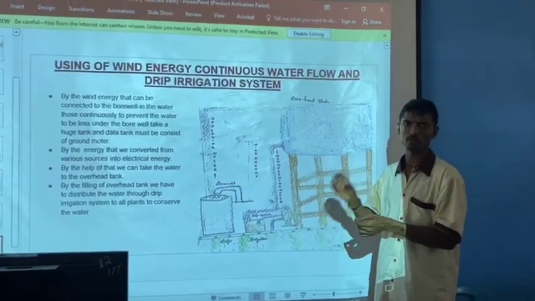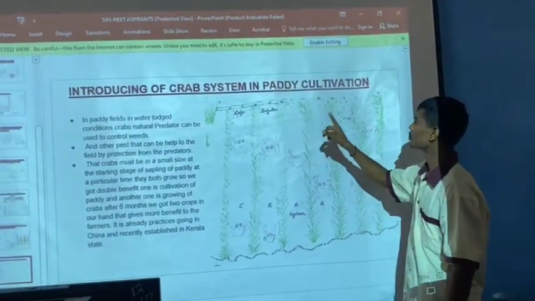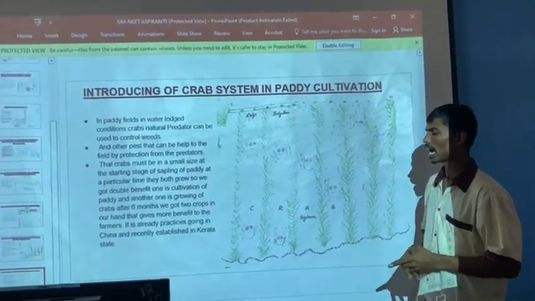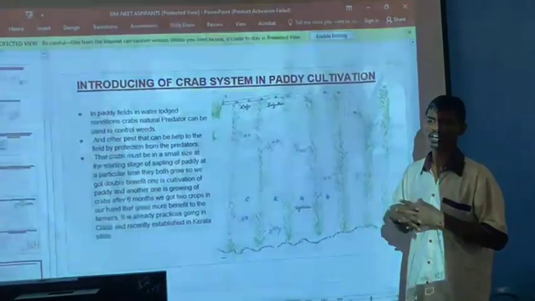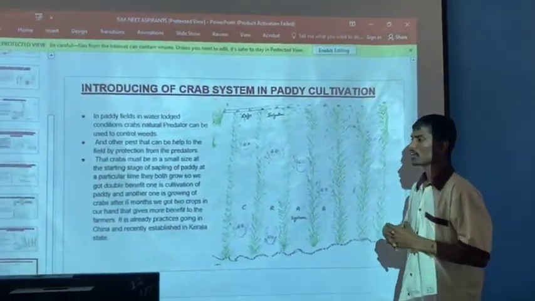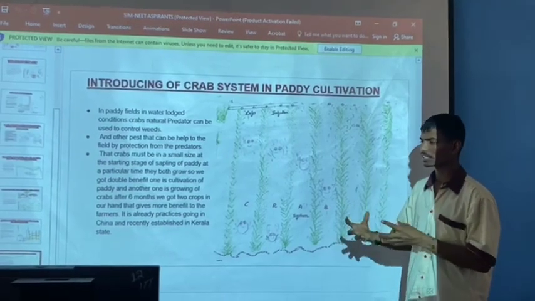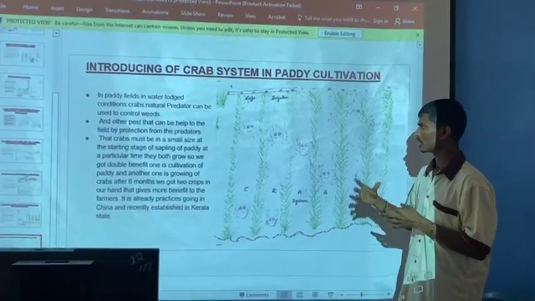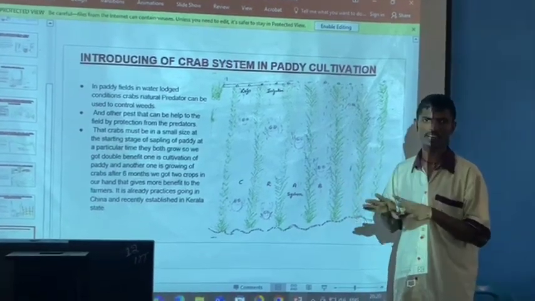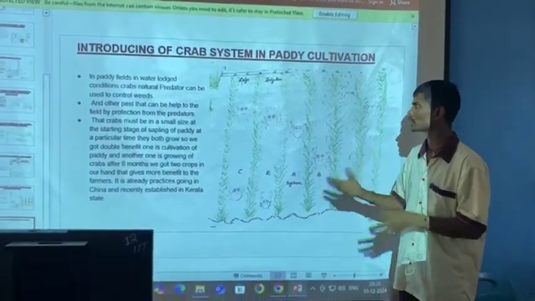at a small amount. Introducing the crab system in paddy cultivation. So as we placed these things here, you may get a small doubt: if you are giving these types of methods, it is good, but can you introduce them for water-intensive crops like paddy?